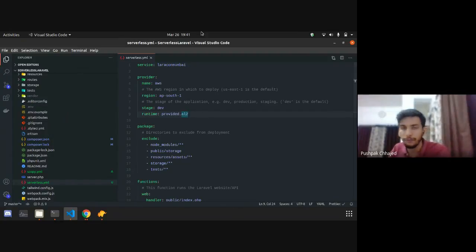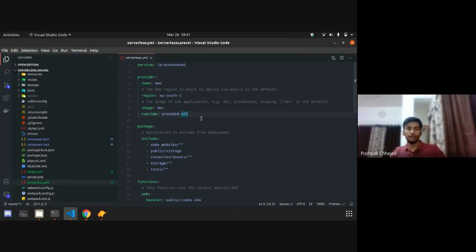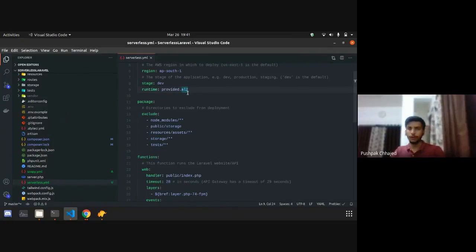We will be using Amazon Linux 2 because they have said that Amazon Linux 2 boots very fast on Lambda's instance. We cannot use Ubuntu because Ubuntu is a very heavy server, right? Amazon Linux 2 is a very lightweight server, and it has a very good amount of scalability on Lambda specifically. So we will be using Amazon Linux 2, which you can say is a kernel, same as Ubuntu.